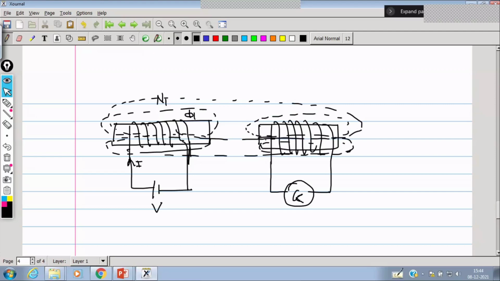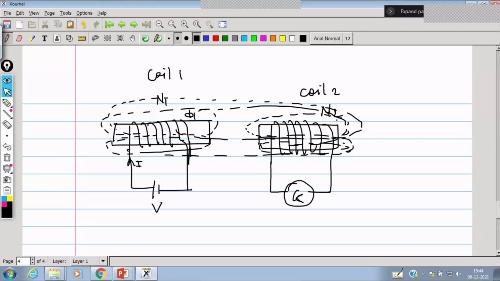So due to this, there is a self-induced EMF, but whenever another solenoid is taken nearer to the solenoid of the original one, where the battery source is connected and the current flows, a few of the flux will link to the secondary, or second solenoid. So this is coil 2, which has number of turns N2.